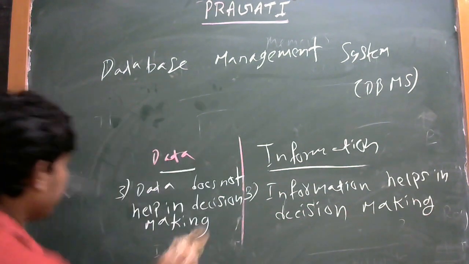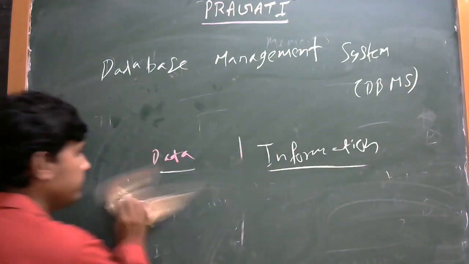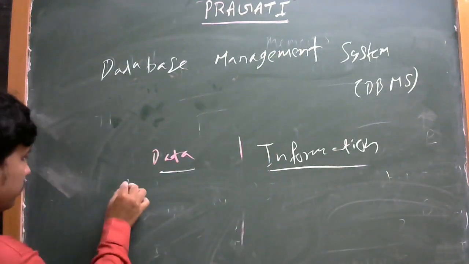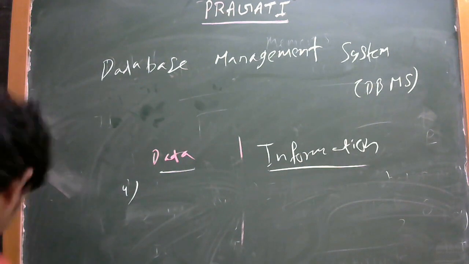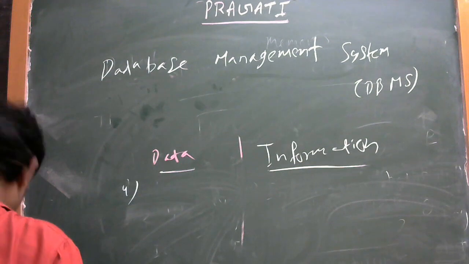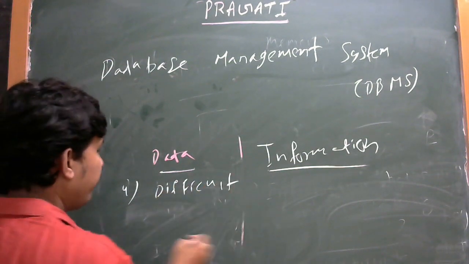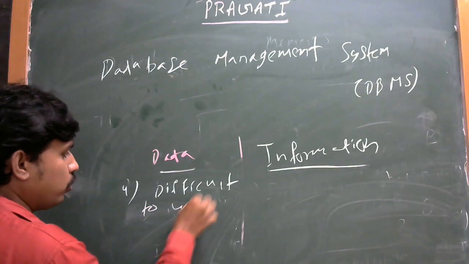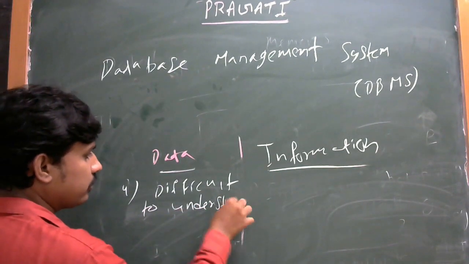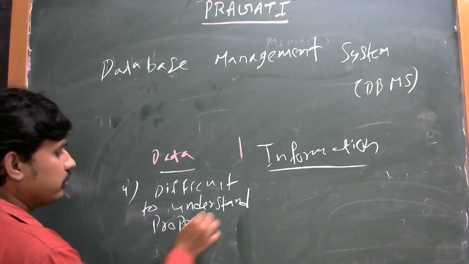And another difference, the fourth point. Data is difficult to understand properly.